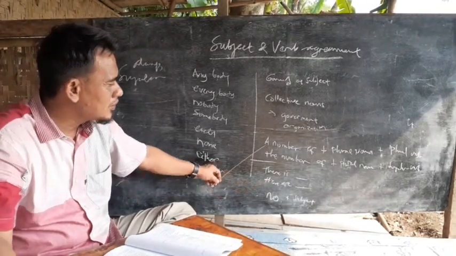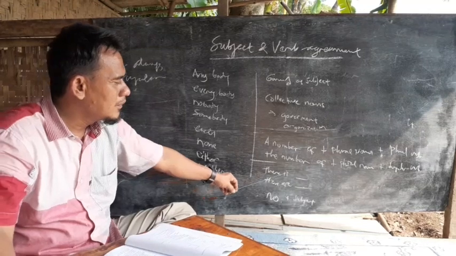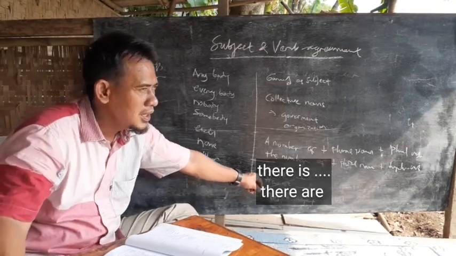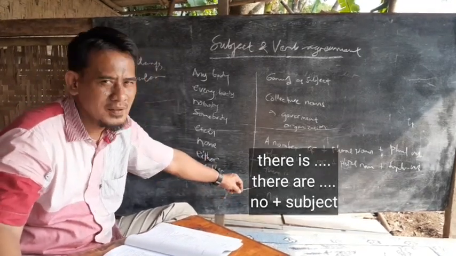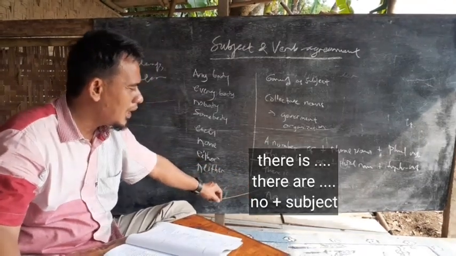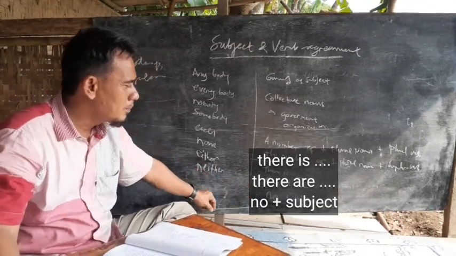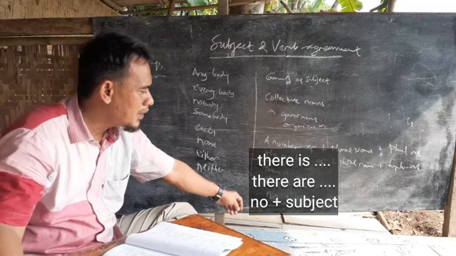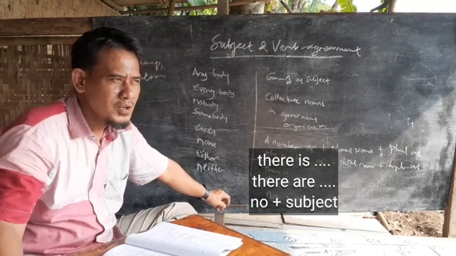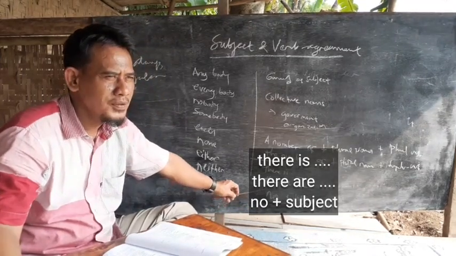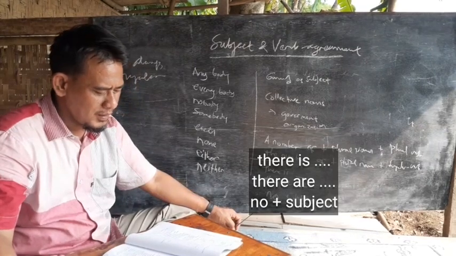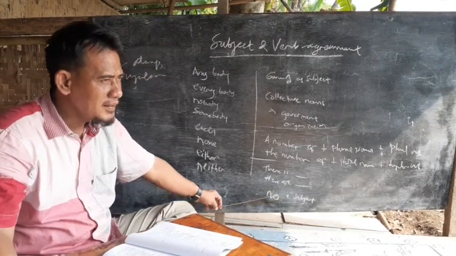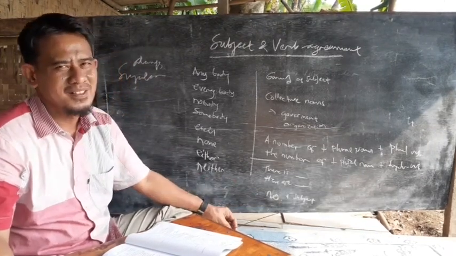That's the construction. Also with there, if the subject here is singular, we say there is. If it is plural, we say there are. Now with no plus the subject, it depends on the subject. For example, no one of the students, no examples are given.